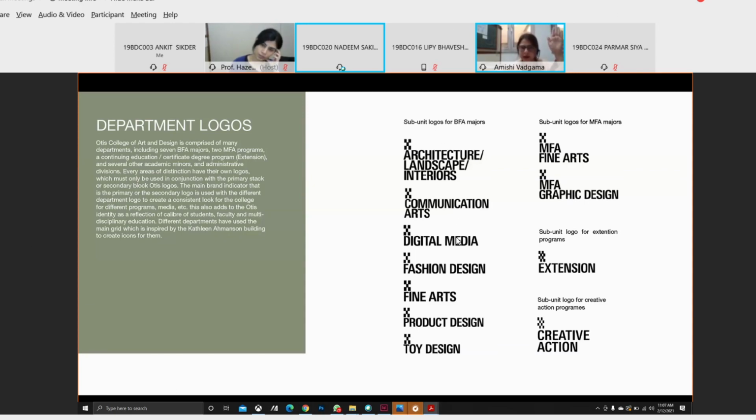maybe Otis is the parent and these are the subsets. So the architecture is Otis, it's College of Art and Design, and then these subsets. So one needs to look at it in greater depth, I feel, to understand what the architecture of this particular educational institute is. Yeah, ma'am, actually, I was coming to that only. Basically, it has one logo. Which slide is it?